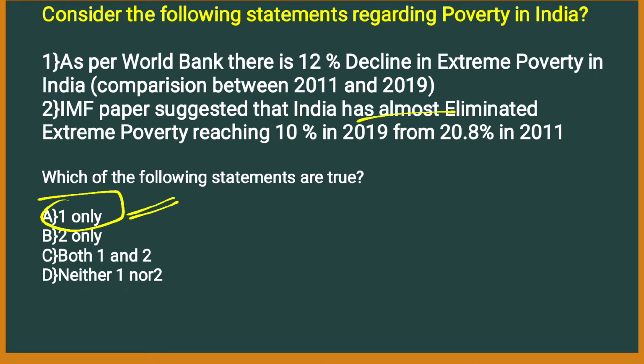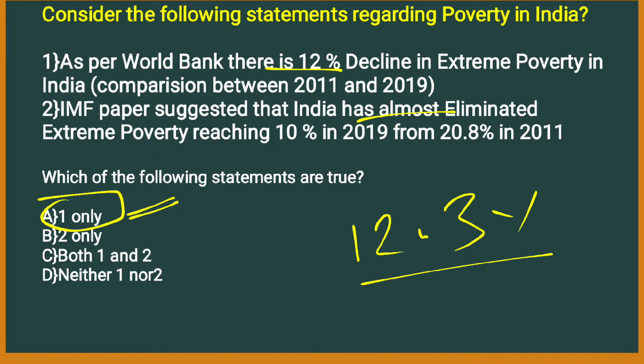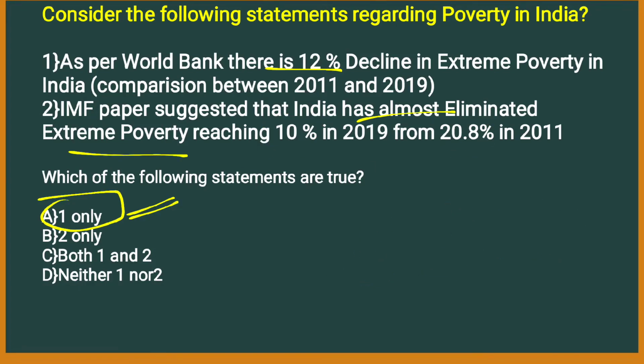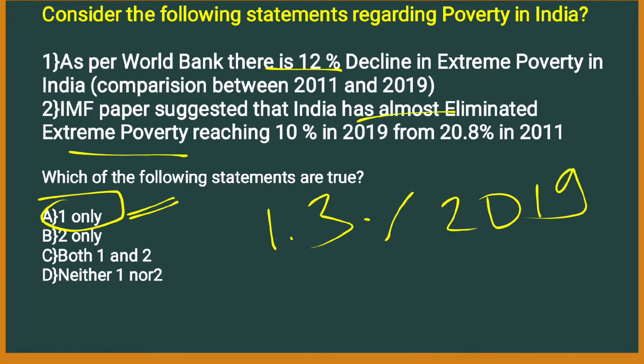As per the World Bank, exactly if you go, it is 12.3% decline in the extreme poverty in India when you compare from 2011 to 2019. But whereas IMF paper suggested that India has almost eliminated extreme poverty. Until this, the statement is correct. But here there is a tampering of the question, right? It has reached 1.3% in 2019 compared to 10% in 2011. So this option is eliminated. Only one is the right answer.